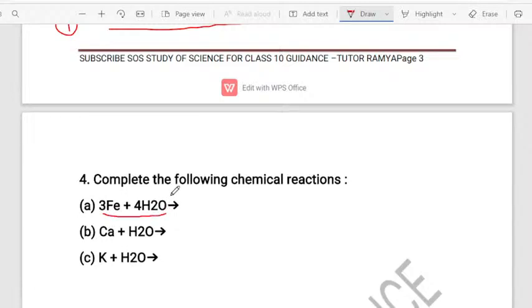So you know that we have come across the metals reaction with the water. In that particular area, we have seen the reaction of iron with the water. See, when iron is dropped into the water, that means this will be in the form of steam, because iron does not react with the cold water as well as the hot water. So when iron is reacting with the steam, it will form Fe3O4. Along with this, there is also liberation of hydrogen gas.